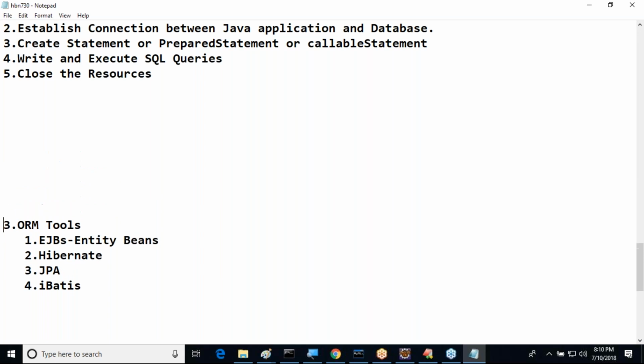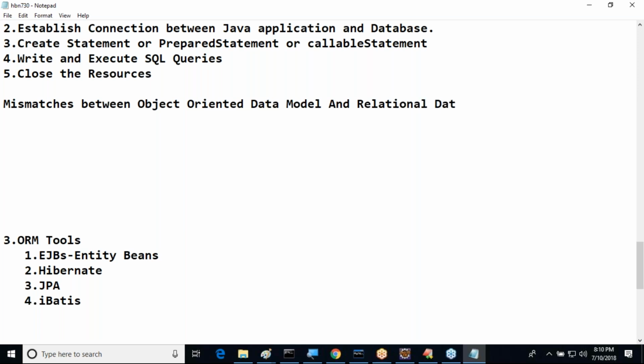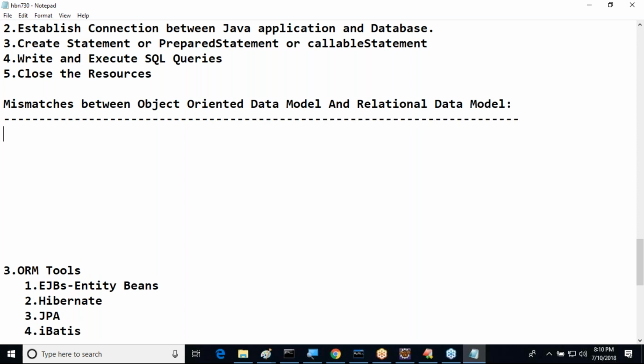All of you understand this, no? Mismatches here I want to use them. Mismatches between the object-oriented data model and relational data model. Up to this I discussed in yesterday's class. Whatever implementation and information I gave up to now, I discussed in yesterday's class. Now onwards, new content. Try to understand it. Mismatches between the object-oriented data model and relational data model.